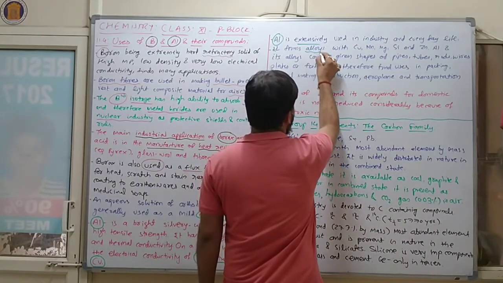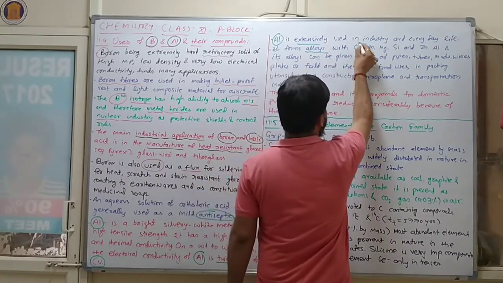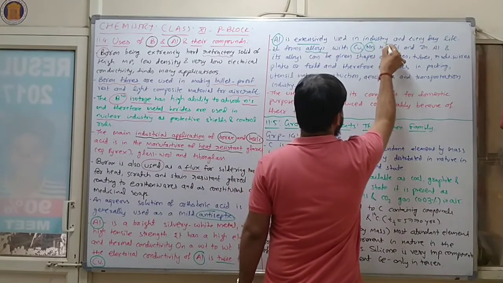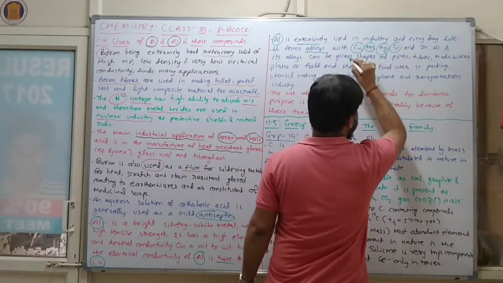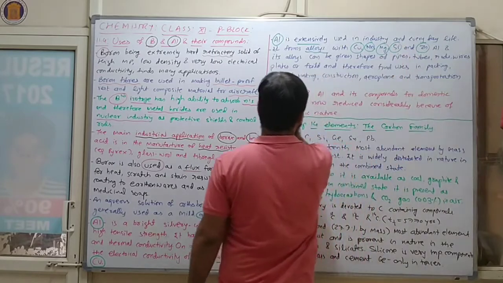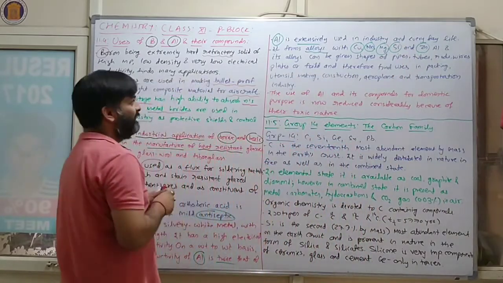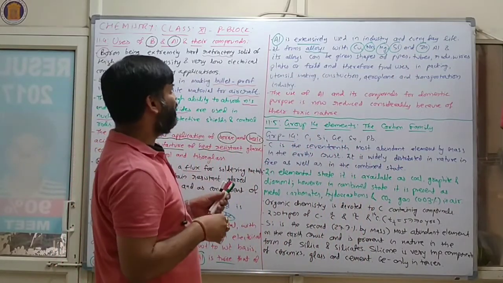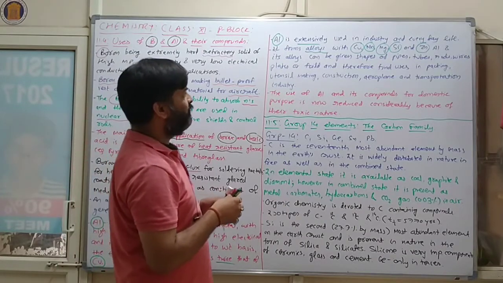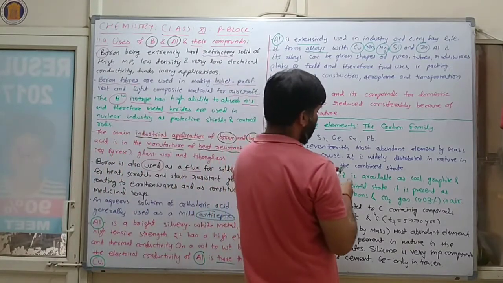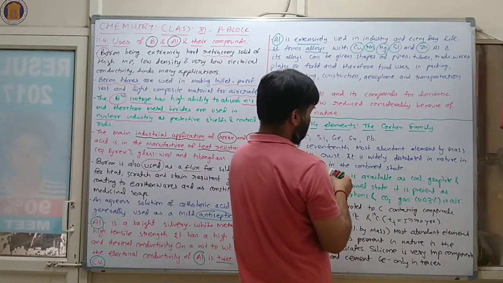It forms alloys with copper, manganese, magnesium, silicon and zinc.